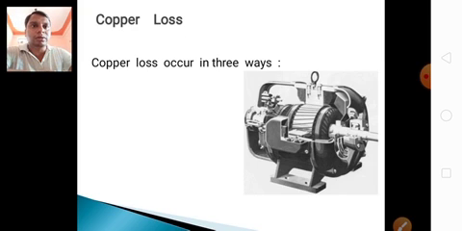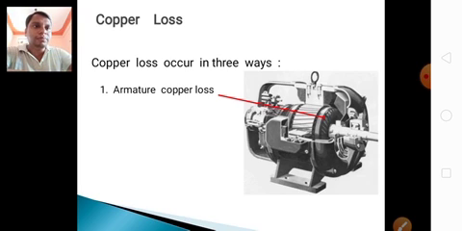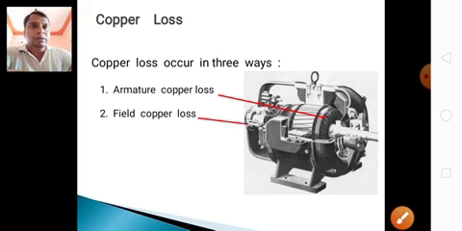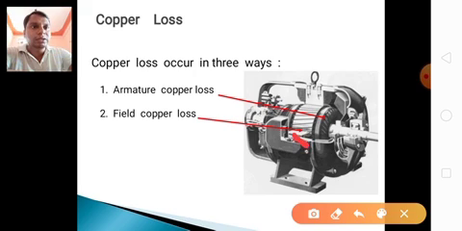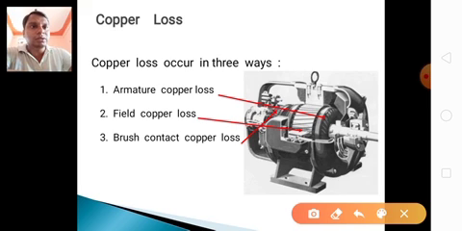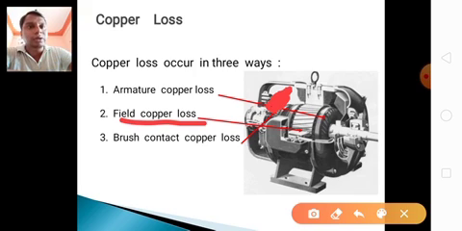See here, copper loss occurs in three ways: armature copper loss, field copper loss, and brush loss. Here it is the armature. This is the field copper loss. Here again it is the brush: this is the commutator, and on the commutator there will be a brush, so this is the brush contact. If it is a field copper loss, it is a series field copper loss in a series machine, and in a shunt generator it is a shunt field copper loss.